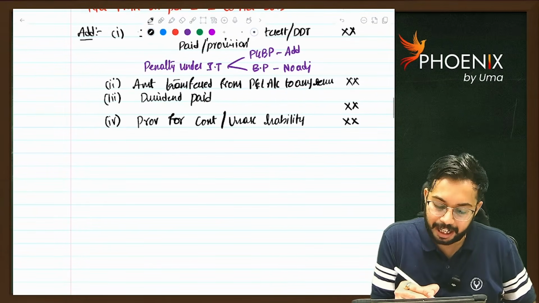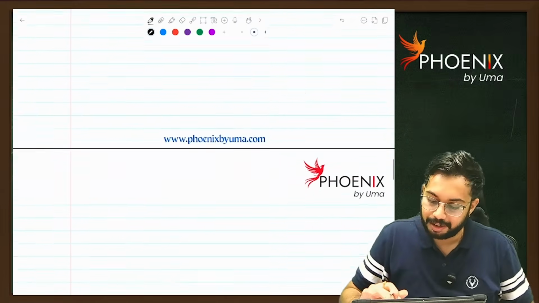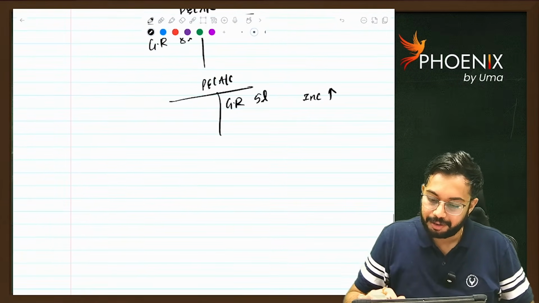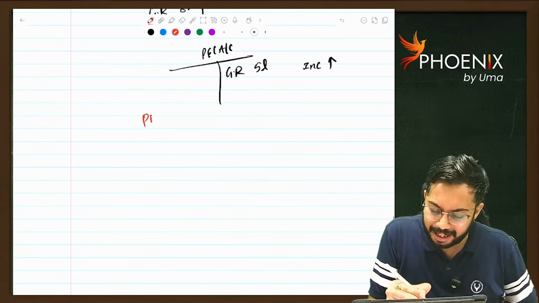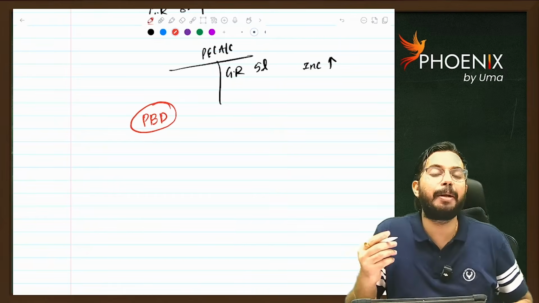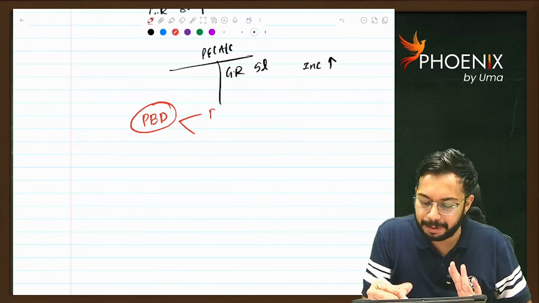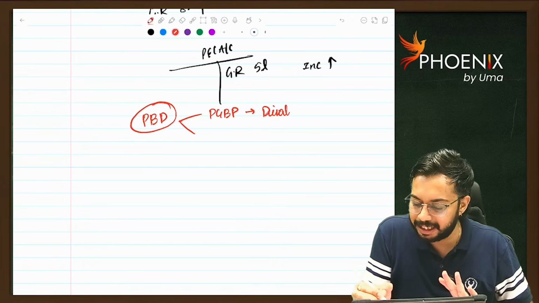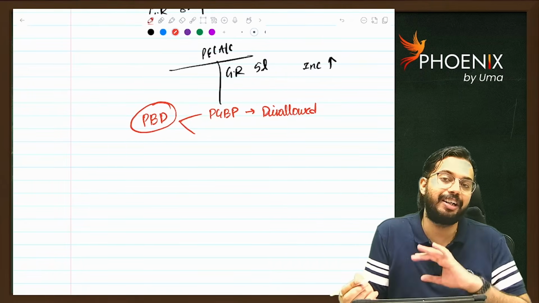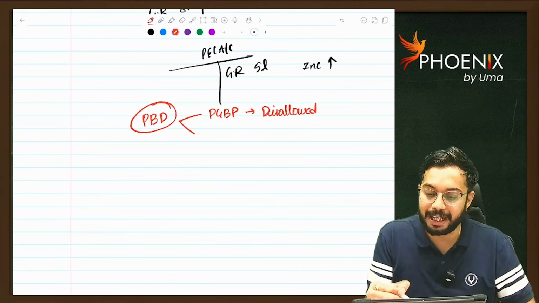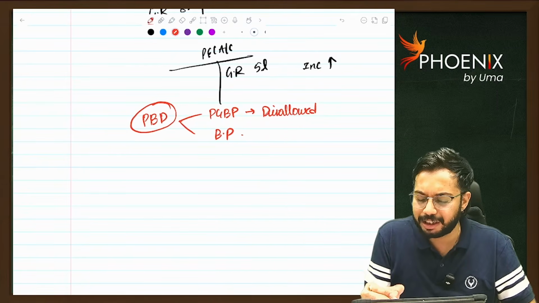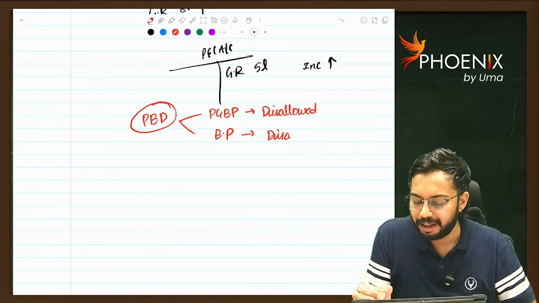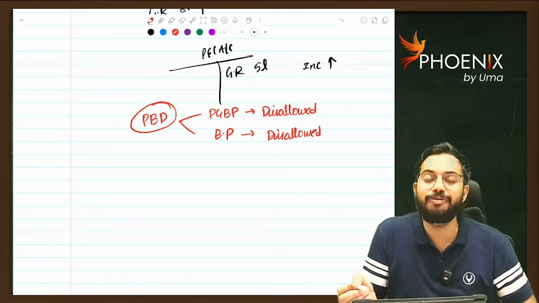Next, there is one interesting thing. Provision for bad debts. Whether provision for bad debts is allowed as per PGBP. As per PGBP, provision for bad debts is disallowed, right? However, as per Companies Act, book profits also it is disallowed. But what happened? There is one case law.